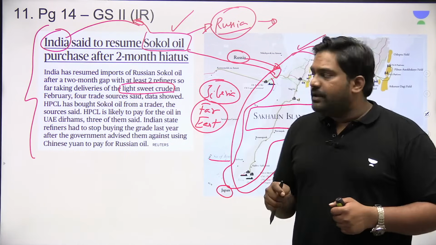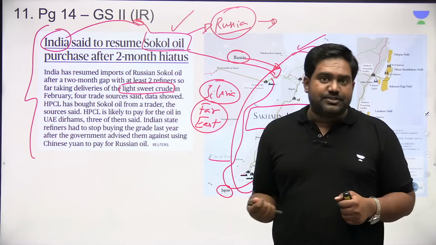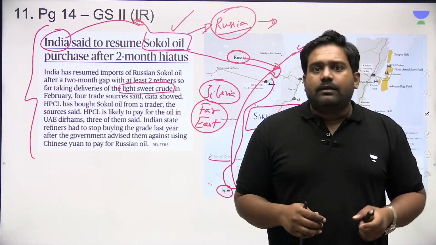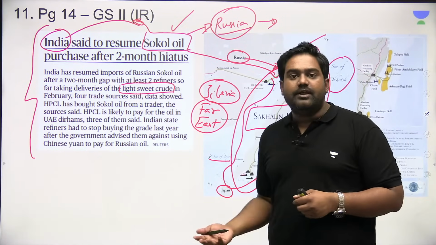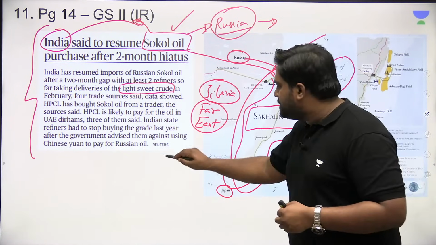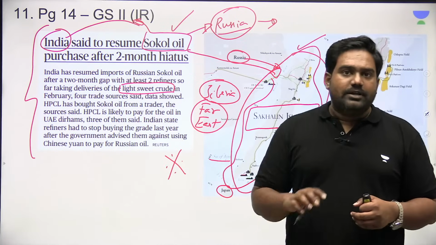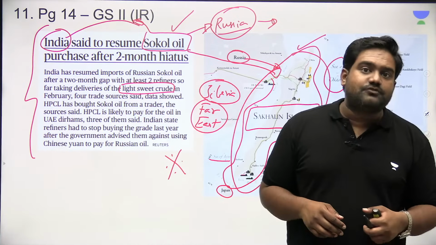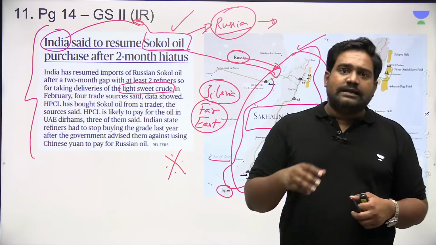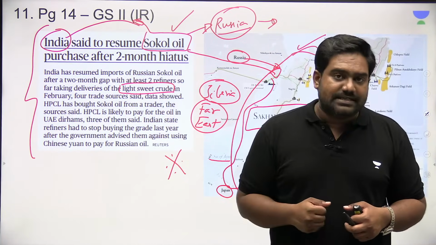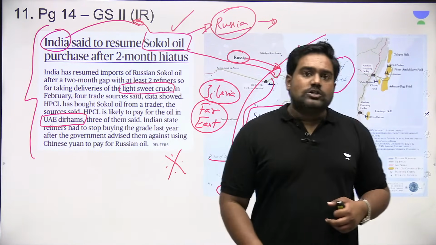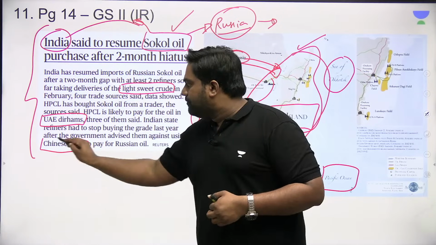The other issue is that we have faced issues with payments. India tried paying for this in Indian rupees, but Russia doesn't have a need for Indian rupees. The Indian rupee is not fully convertible. It's not useful for Russia outside of India, but Russia doesn't have much of imports from India. So Russia insisted that India should pay with other alternate currencies. We have tried paying in UAE dirhams. We also tried paying in Chinese yuan.